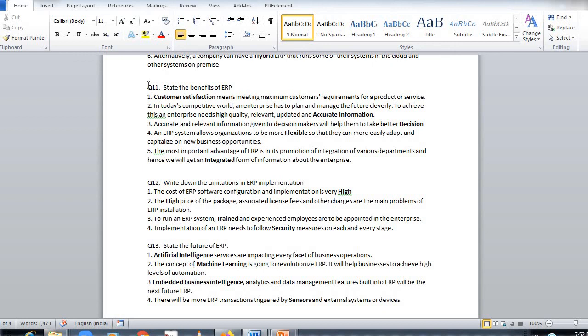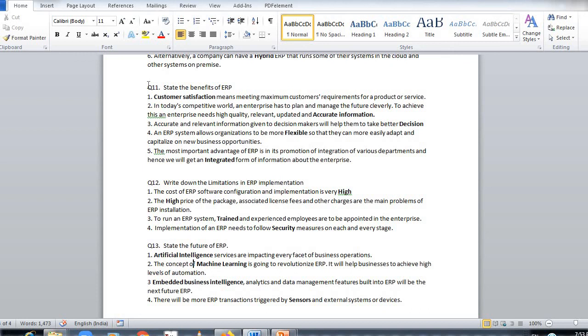Because of machine learning, robotics, everything will become automated. Embedded business intelligence collects the data, analyzes the data, and there are various software available such as big data and Hadoop. That will be the next future of ERP. There will be more ERP transactions triggered by sensors and external systems or devices.